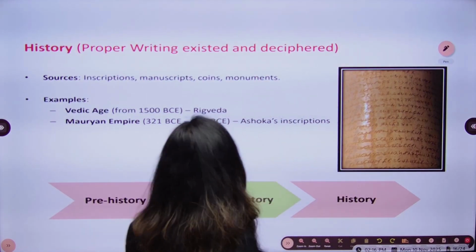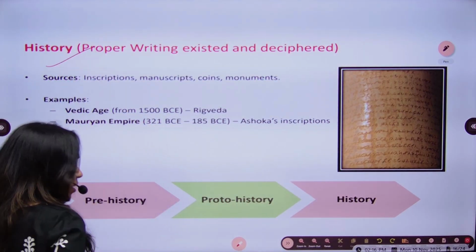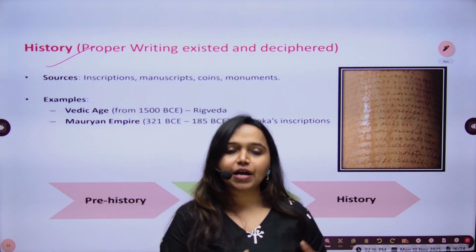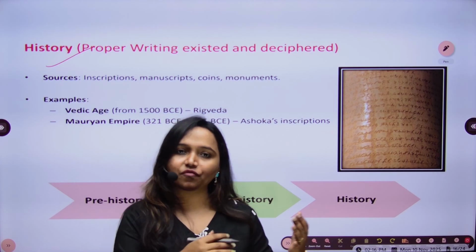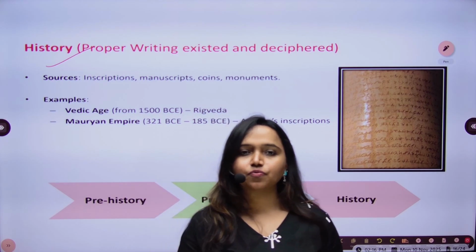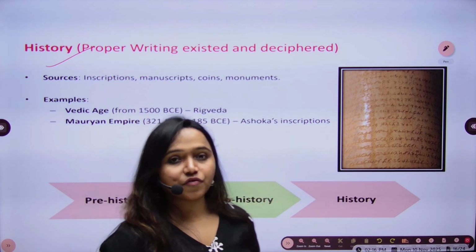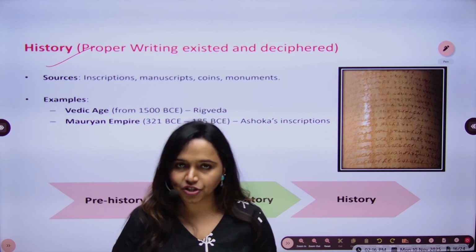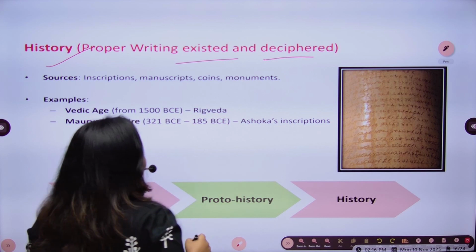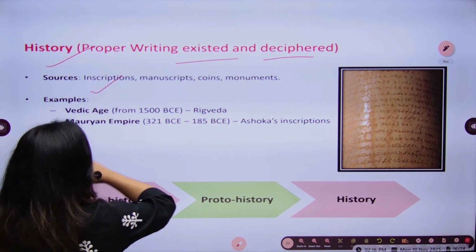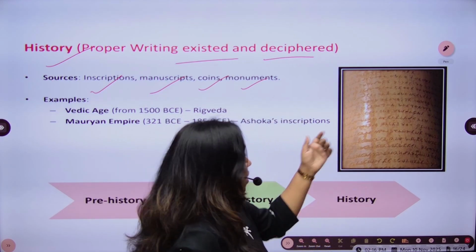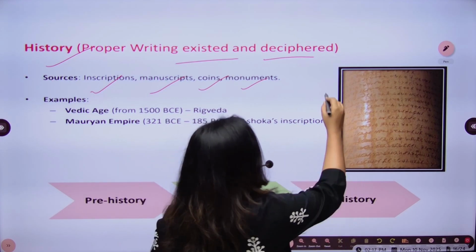Now moving forward to the third type, which is history in itself, where we have certain archaeological sources and certain literary sources, and we have been able to read them; we have been able to decipher the script. That's why it can be said that the information we have from this point of time is very accurate and evidential. So here writing existed and scripts can be deciphered. The sources were inscriptions, manuscripts, coins, and monuments, such as the Ashokan pillar inscription. This is an Ashokan pillar inscription.